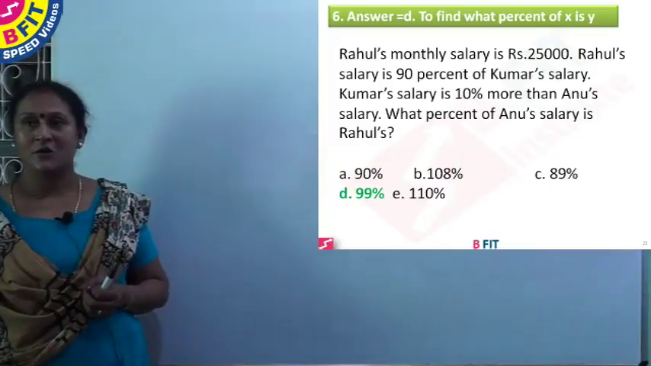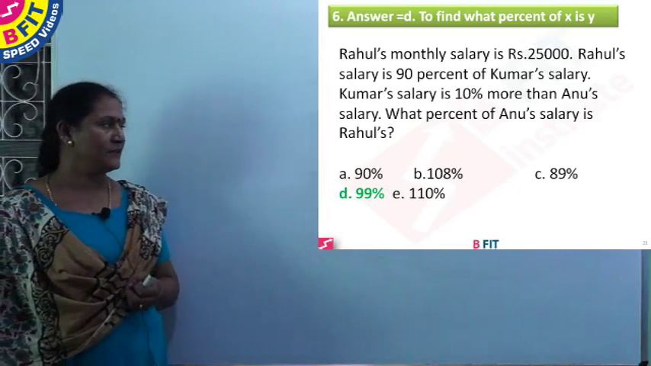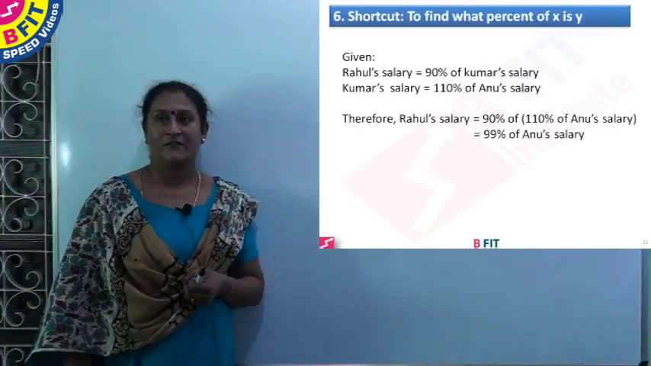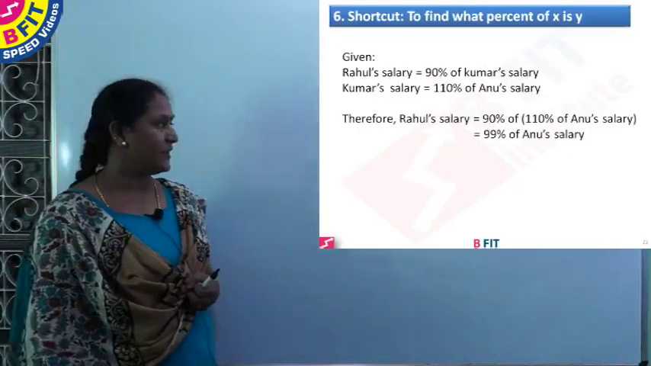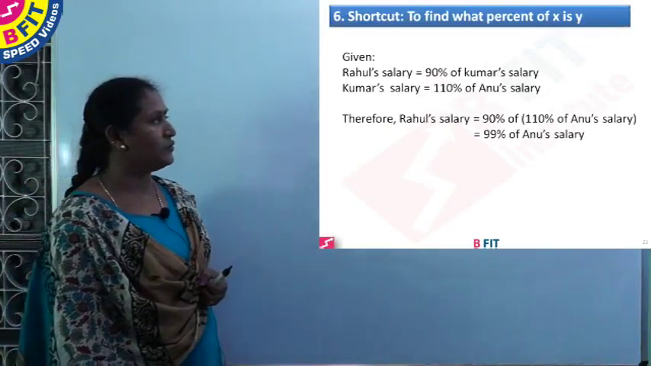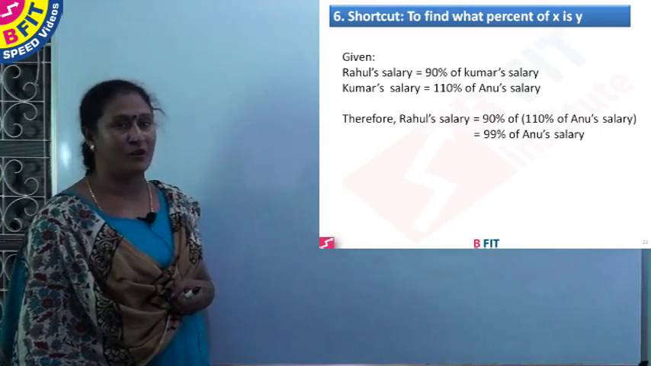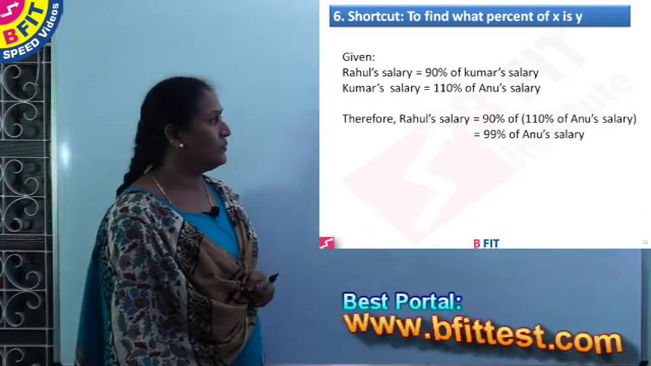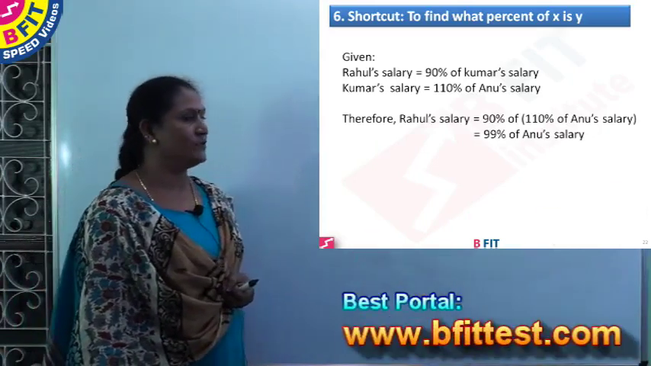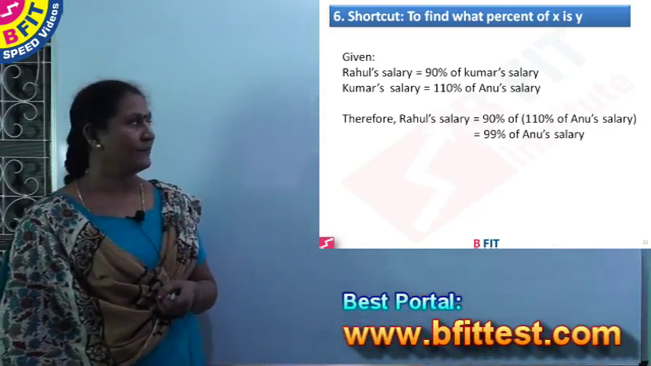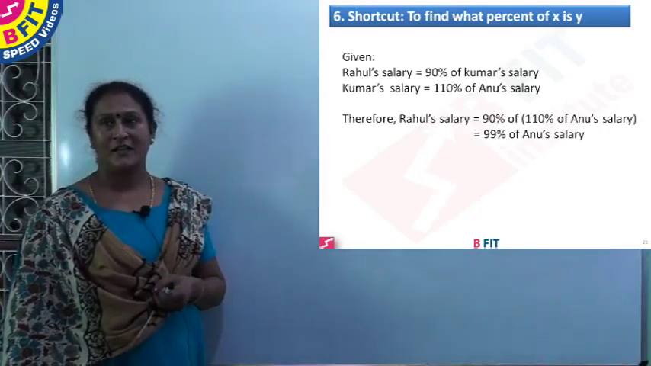And the answer is option D, 99%. So here the working is, Rahul's salary is found as 90% of Kumar's, and Kumar's salary is 110% of Anu's, which is equal to 99% of Anu's salary. So we'll see the next question.